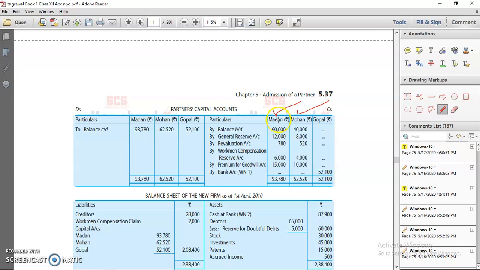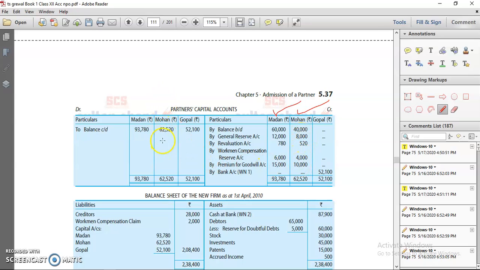Adjusted capital means capital of partners after all adjustment. Make the total of the credit side of Madan: 60,000 plus 12,000 plus 780 plus 6,000 plus 15,000. This becomes your adjusted capital of Madan. If any item comes on the debit side, then deduct that item. Then make the total of Mohan's credit side: 40,000 plus 8,000, 520, 4,000 plus 10,000.